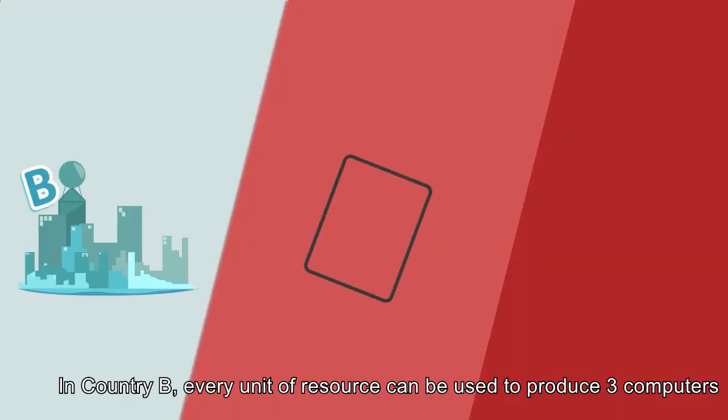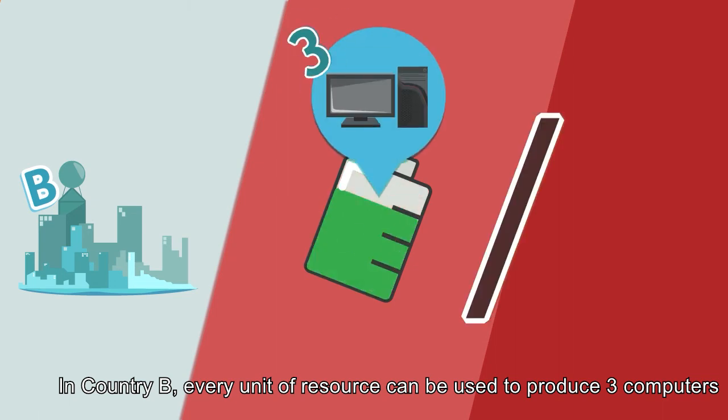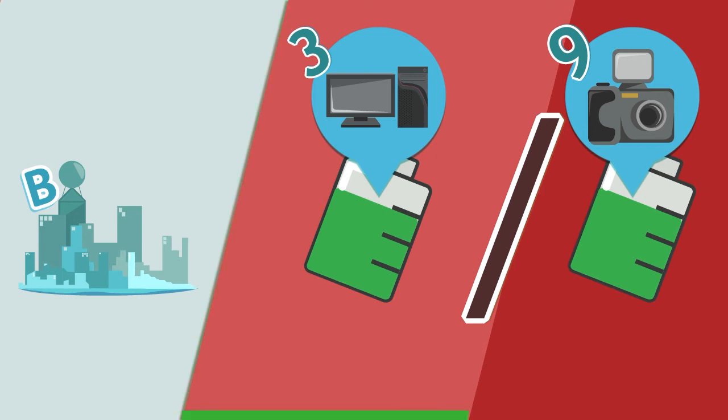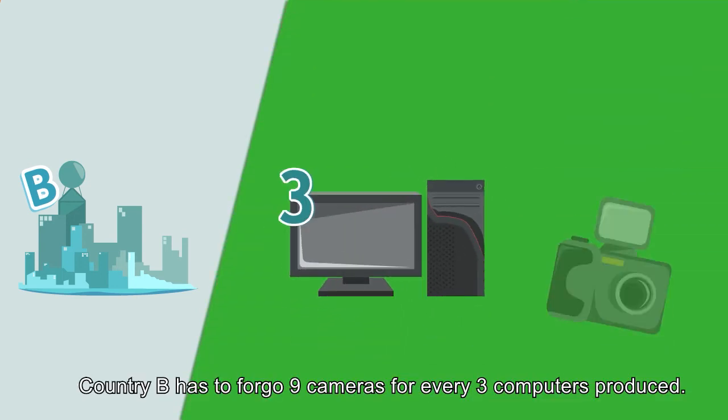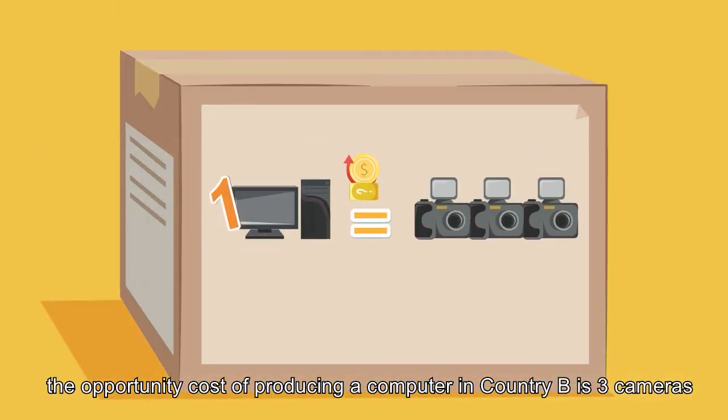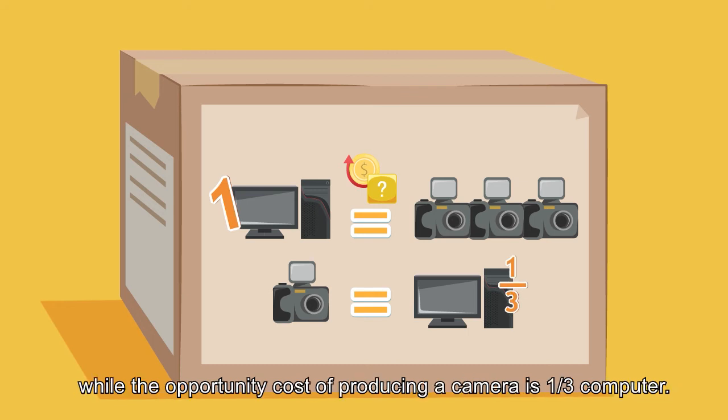In country B, every unit of resource can be used to produce 3 computers or 9 cameras. In other words, country B has to forego 9 cameras for every 3 computers produced. Therefore, the opportunity cost of producing a computer in country B is 3 cameras, while the opportunity cost of producing a camera is 1/3 of a computer.